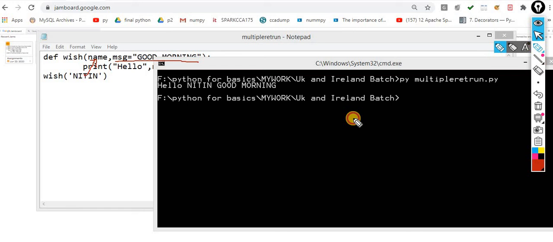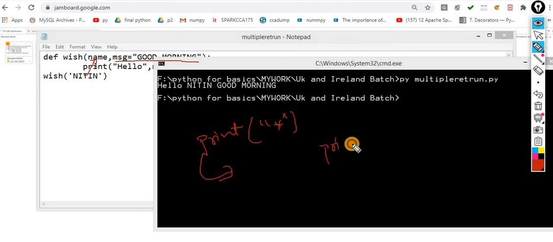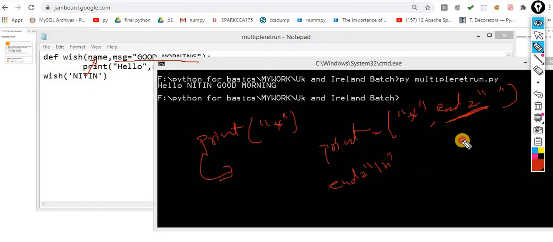So I think you guys should remember this point. When you use print, automatically the control will be moved to the next line. But when you use print with an asterisk sign and end equal to space, I am changing this default argument. The same concept applies over here.